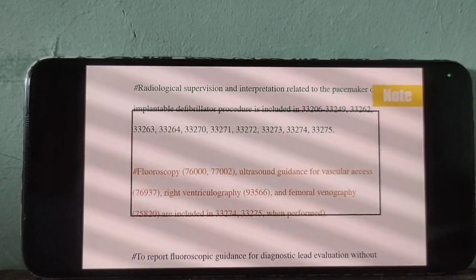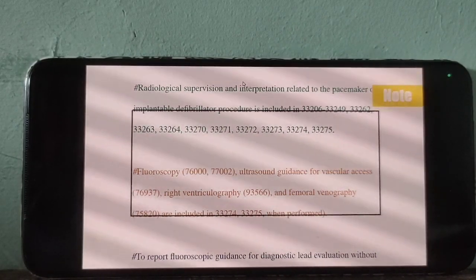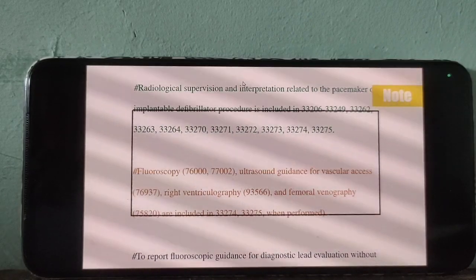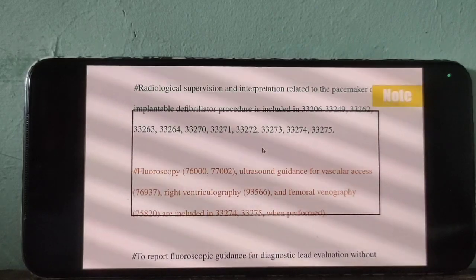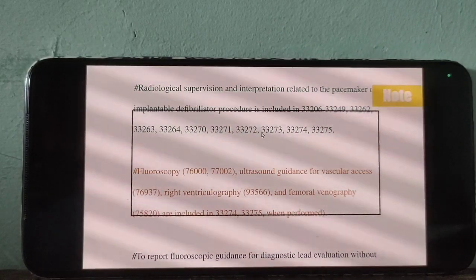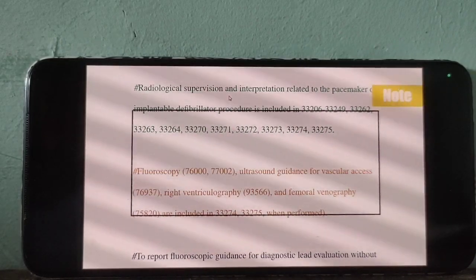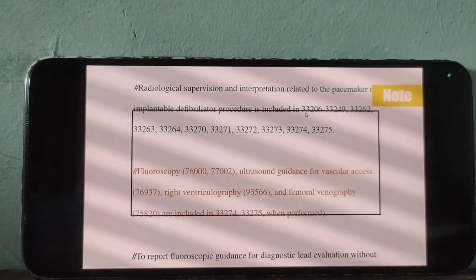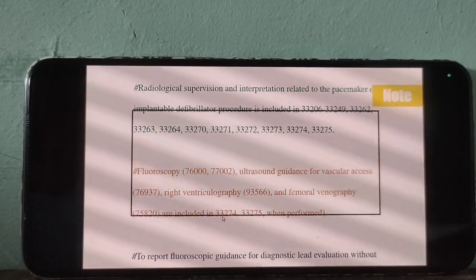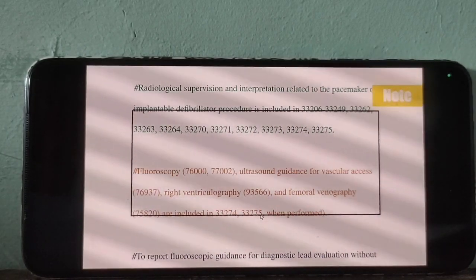Please take a note. Along with these 3 series codes, the 7 series codes are inclusive, so we should not report the 7 series code along with these 3 series codes. Similarly, with 33274 and 33275, these sections are inclusive.